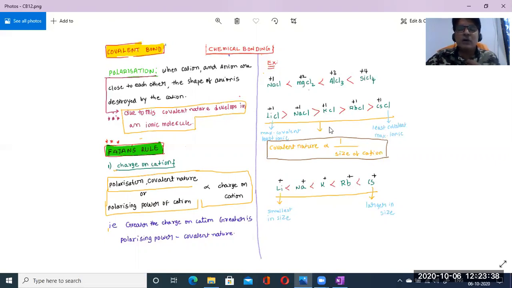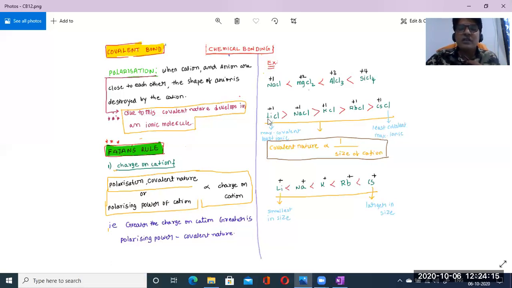While coming from top to bottom in groups, the atomic radius increases, isn't it? Atomic radius increases means that obviously the size also increases, because the atomic number is increasing, isn't it? Because electrons are entered into new shells. In groups the electrons are entered into new shells, but what about in the periods? The electrons are entered into the same shell. In groups they are entered into new shells. So obviously the size of the cation is increasing.